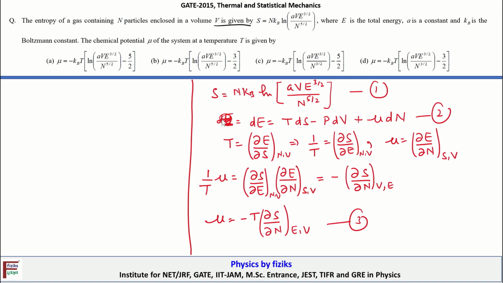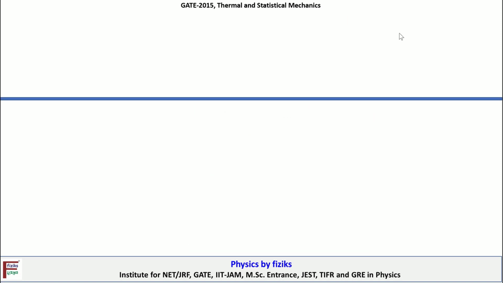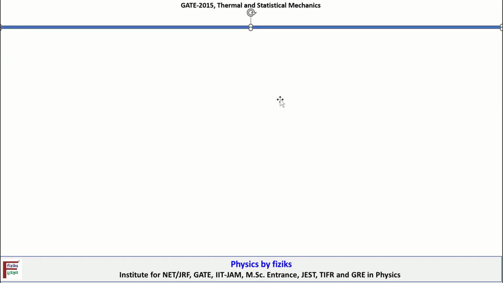Let me go to the next page, because it's not possible to write all things here. So the expression for S is equal to n kB ln of AV e power 3 by 2 divided by n power 5 by 2.